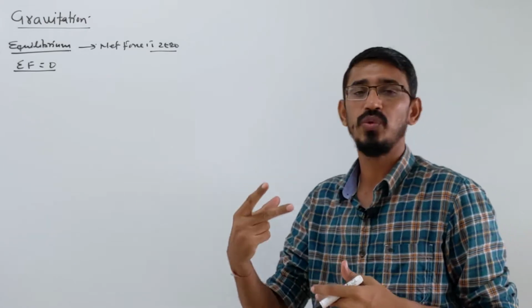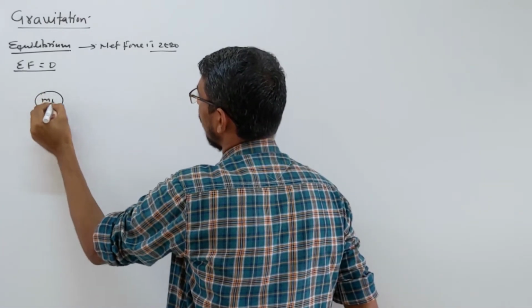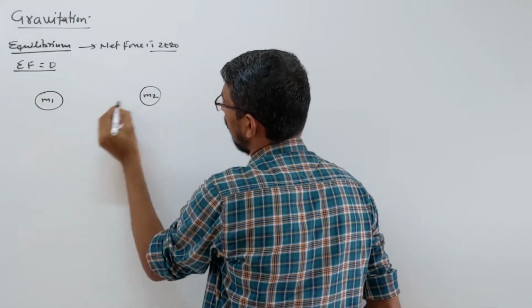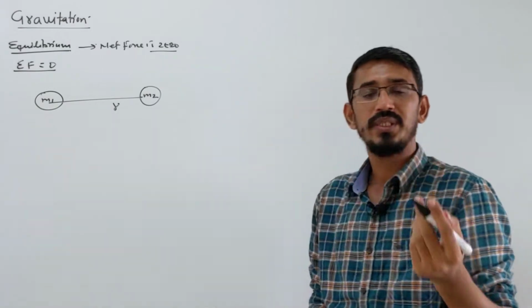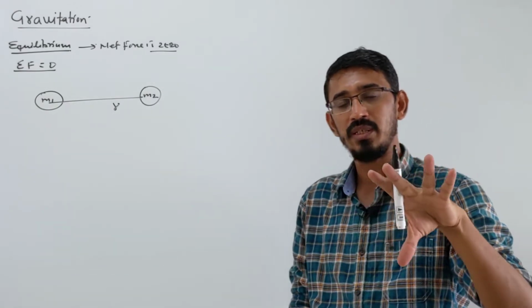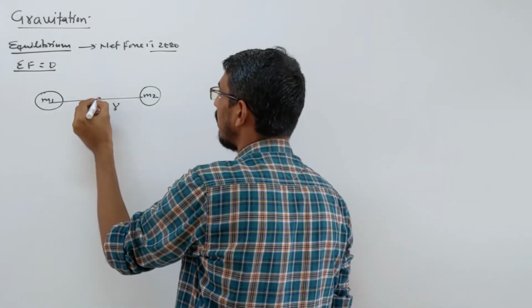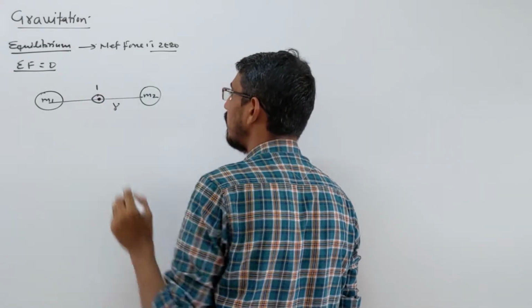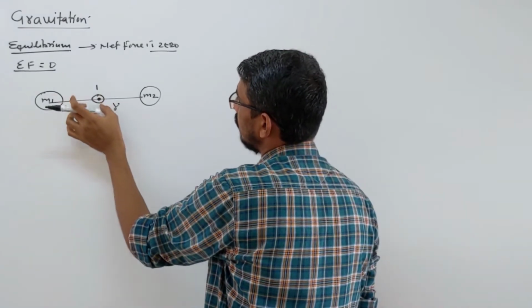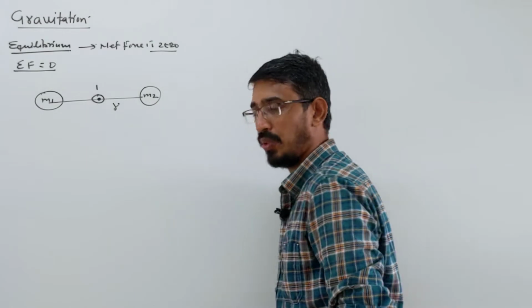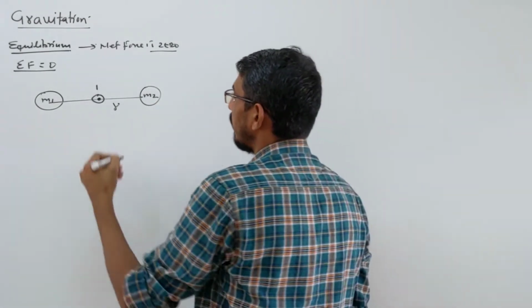This question generally they ask for two masses. They say these are two masses, m1 and m2, placed at some distance r apart. Then they say where I should put a third mass, and generally this third mass will be a point mass, they say in exam, maximum time. So a point mass is placed here, meaning its mass value is unit, so that the net force on this due to these two masses becomes zero, or they say the third mass is under equilibrium.